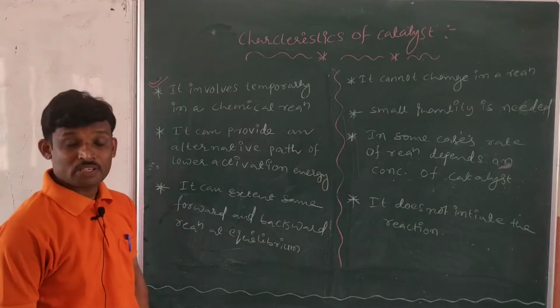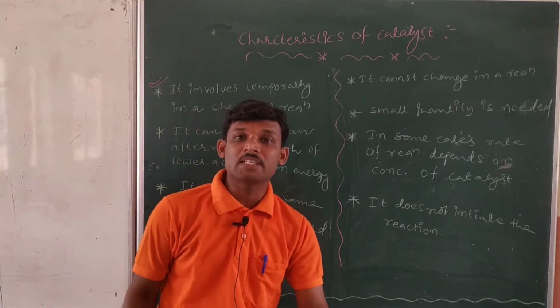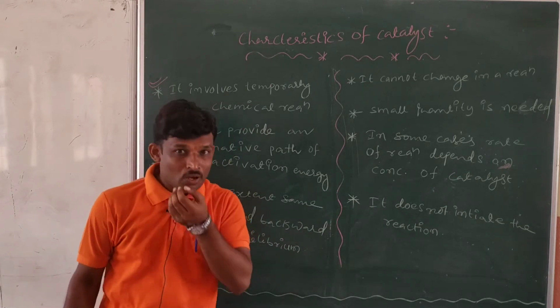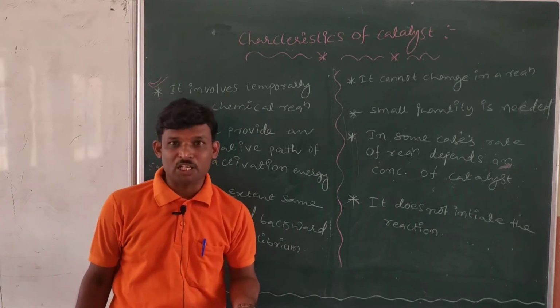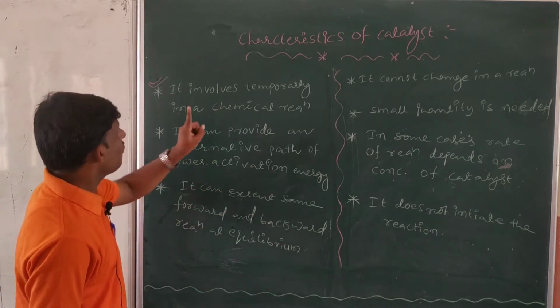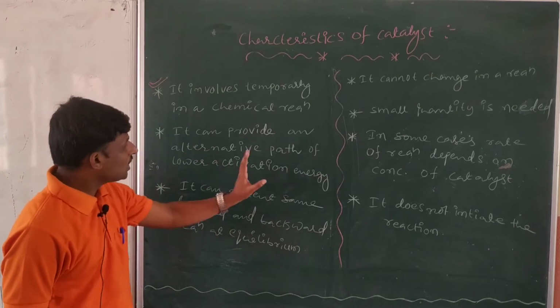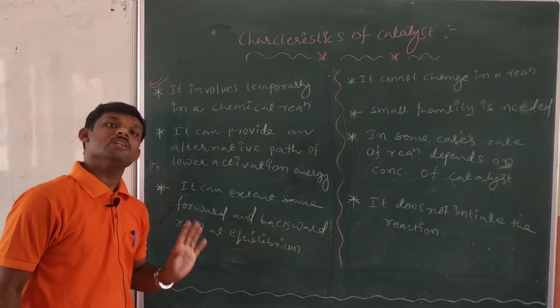Generally, how is the rate of reaction increased? It is increased by lowering the activation energy. When activation energy is low, then what happens? The reaction takes place more. So in catalysis reactions, the catalyst provides an alternative path of lower activation energy.